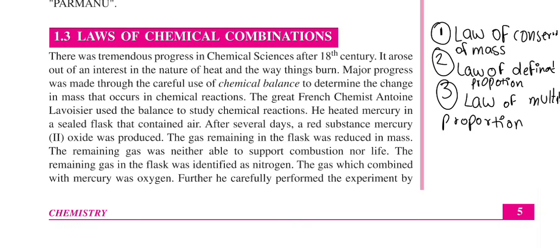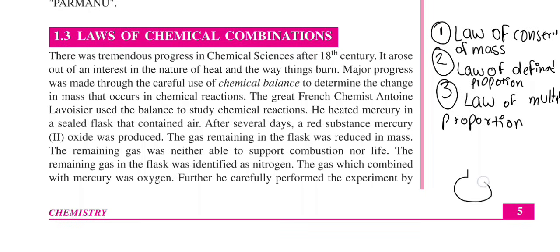What did he do? Antoine Lavoisier used a balance to study chemical reactions. One day, he took mercury and heated it in a sealed flask. He put the mercury inside the sealed flask, which had air in it, and he closed the flask and heated it.